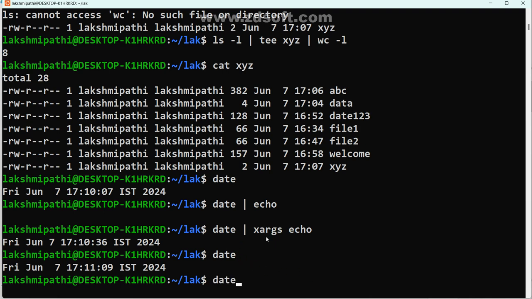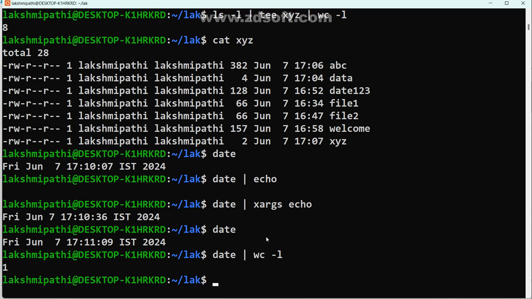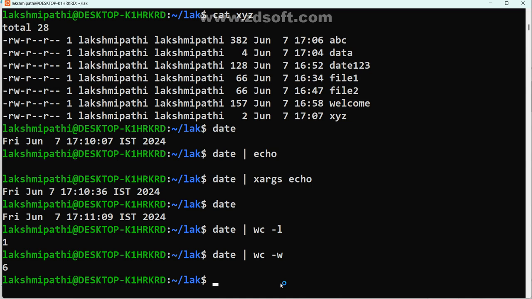We may check echo pipe symbol WC hyphen. We may check like this. Here it is working, no problem, but sometimes some commands may not work. Stream is just the flow of data it is displaying. But xargs means it is extracting and giving to some other command.